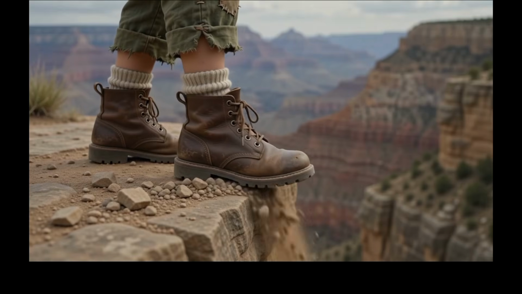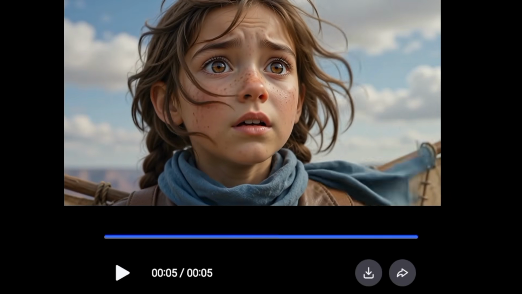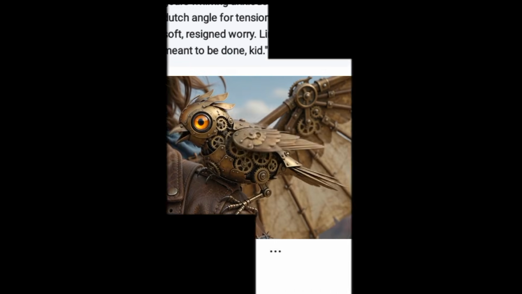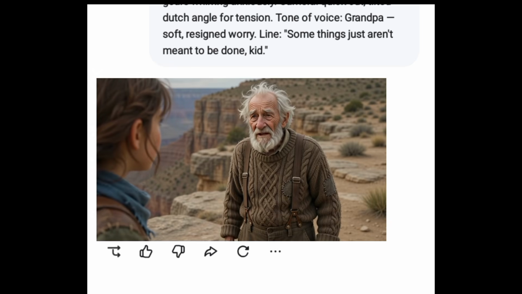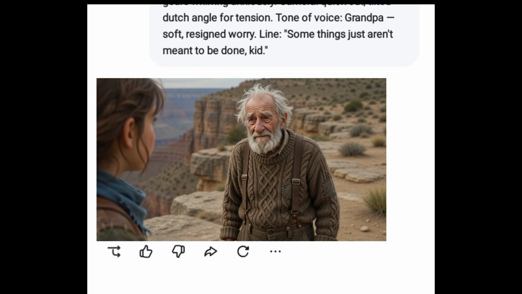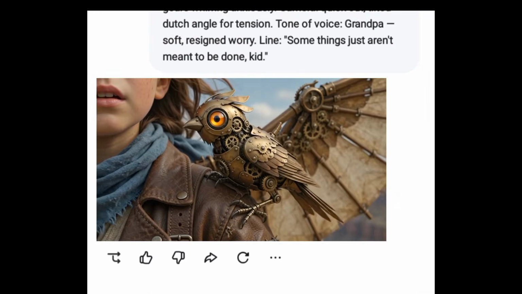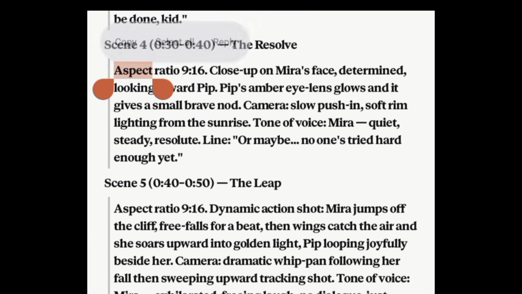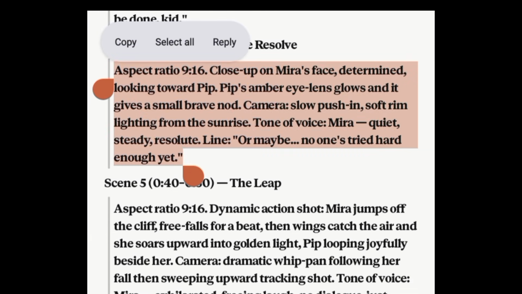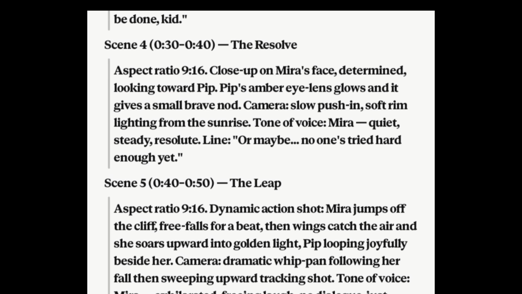So I'm going to click on this arrow facing downward to download the video. This will happen to be the final generation. Then we are going to proceed to the next step. Okay, so let's go copy another prompt. So I'm going to come over to scene 4. This is scene 4. Then I'm going to copy to this point, then copy.